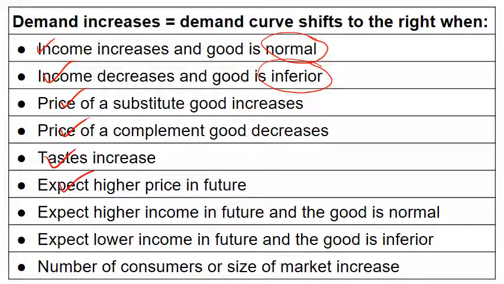If you think prices are going to rise in the future, that increases the amount you want to buy right now. If you think your income is going to be higher in the future, and the good is normal, you'll probably spend a little of that future income right now and buy more of it. If you think your income is going to rise in the future and the good is inferior, you'll probably start buying a little bit less of it even before your income falls. Finally, as the number of consumers or the size of the market increases, the demand for the good will increase.